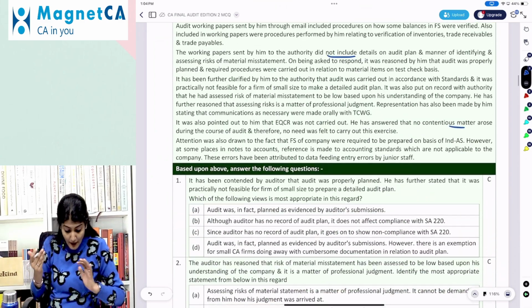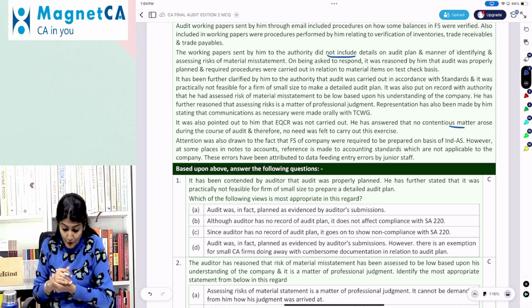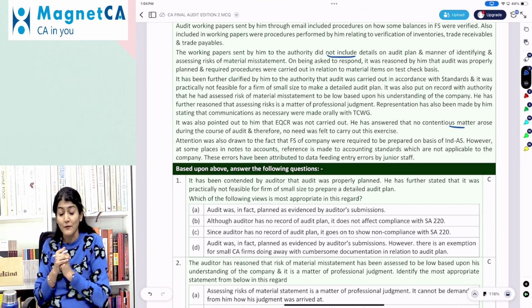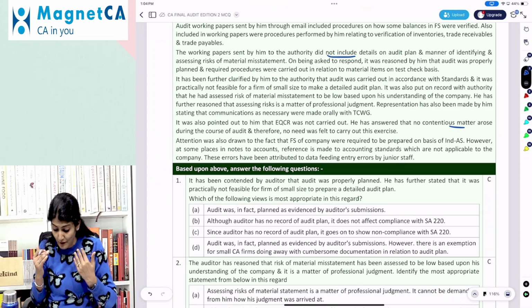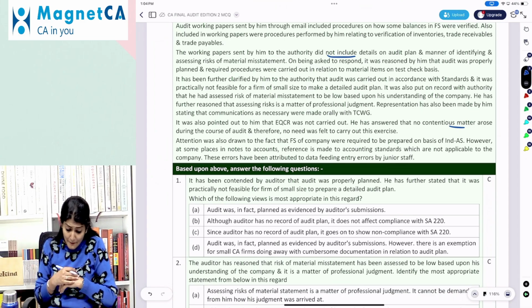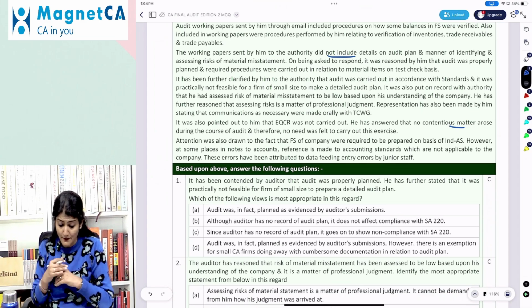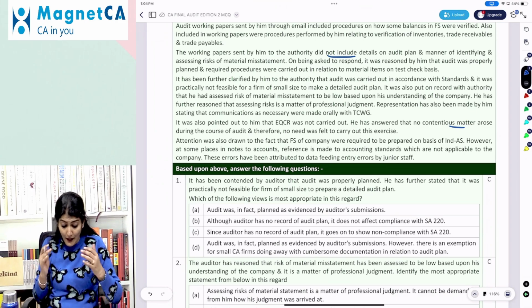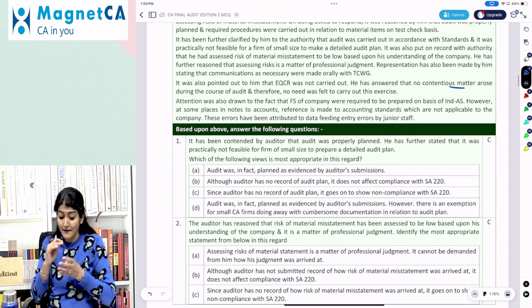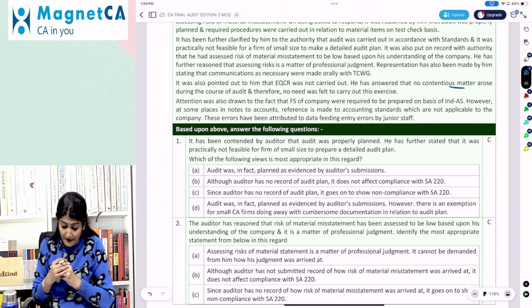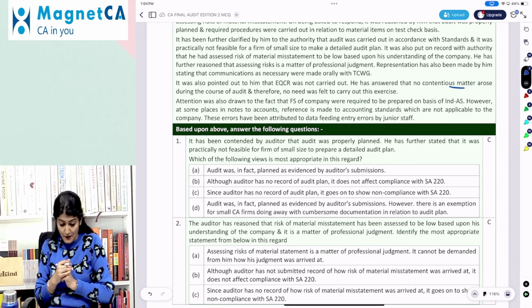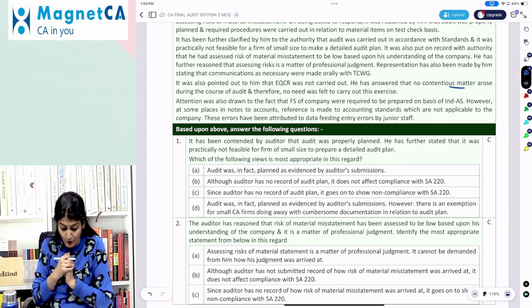Okay. Right. Now, what does it say? Attention was also drawn to the fact that the financial statements were required to be prepared on the basis of Ind AS. However, at some places in the notes to accounts, reference is made to accounting standards which are not applicable to the company. These errors have been attributed to data entry errors by the junior staff. Based on the above, answer the following questions.